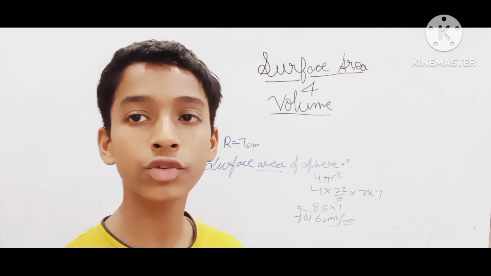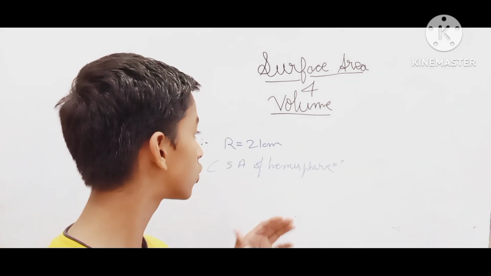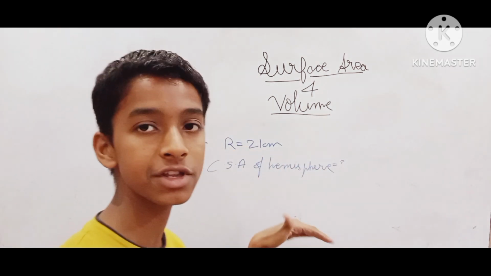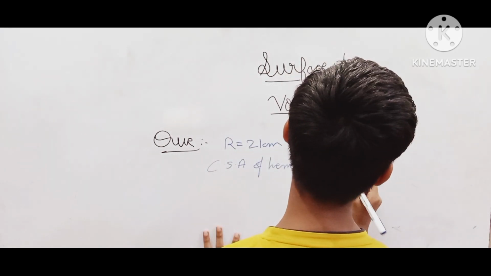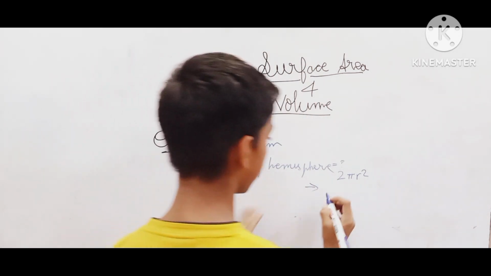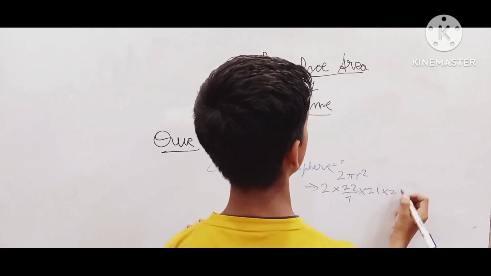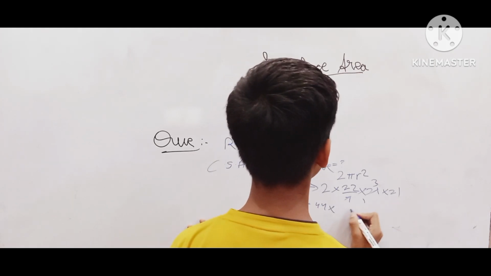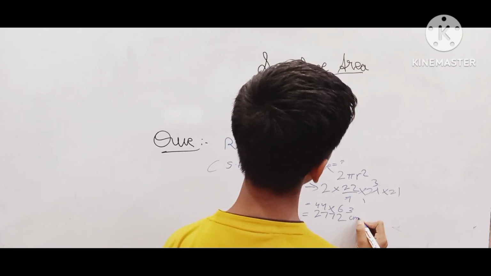Now let's get on with the question regarding the curved surface area of the hemisphere. We have a question here in which the base radius is 21 centimeter and we have to find the curved surface area of the hemisphere. I told you previously the formula for the curved surface area of the hemisphere would be 2 pi r square. Now we only have to substitute the value of r, that is 21 centimeter, which will be 2 times 22 by 7 times 21 times 21. 7, 3, which will be 44 times 63, which will be 2772 centimeter square.